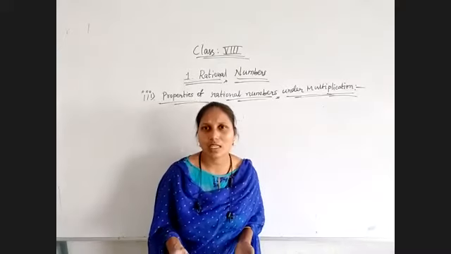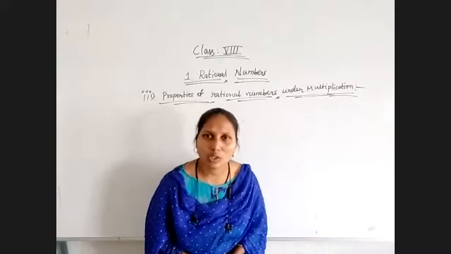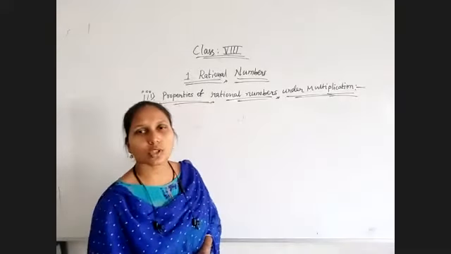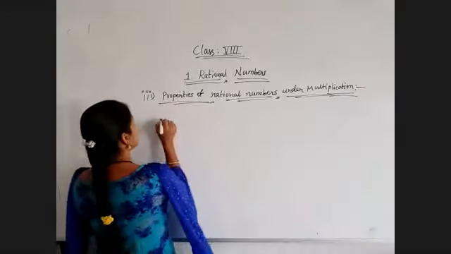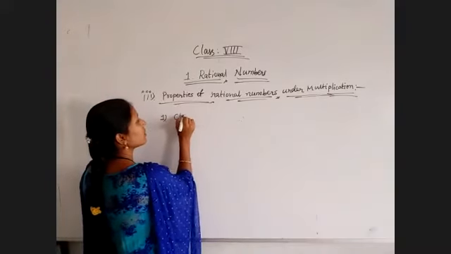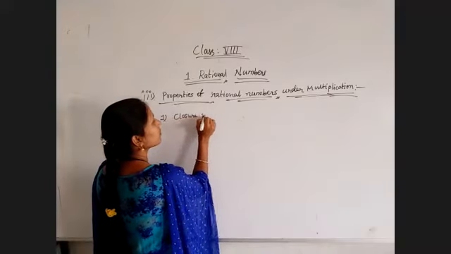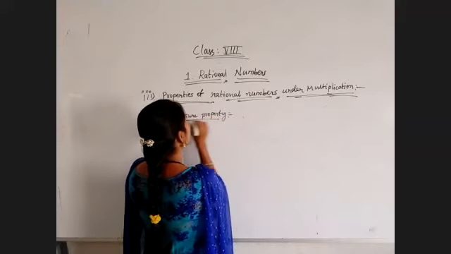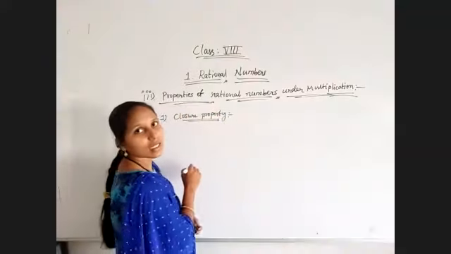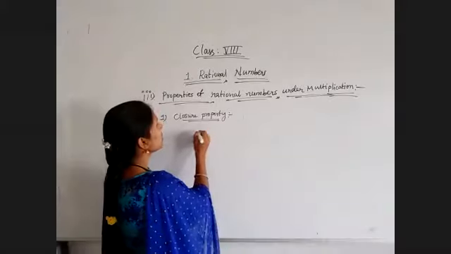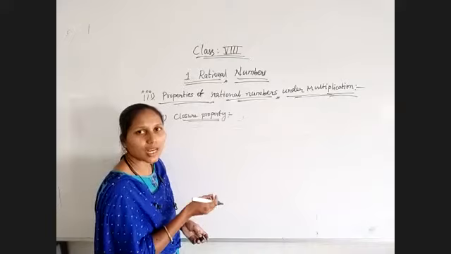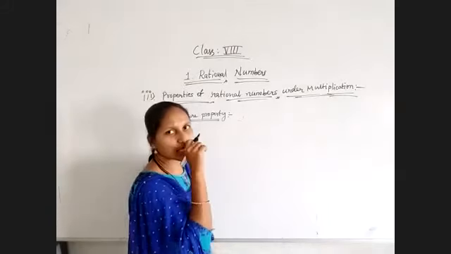The closure property states that if we are multiplying any two rational numbers, the result also is a rational number.